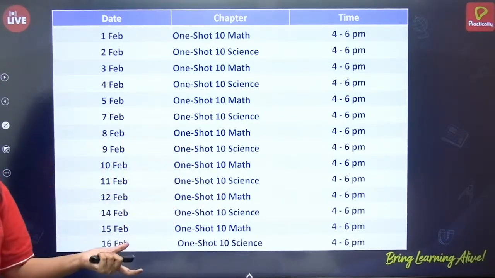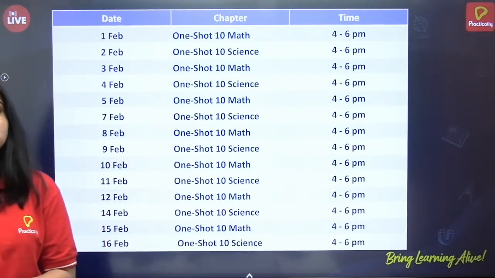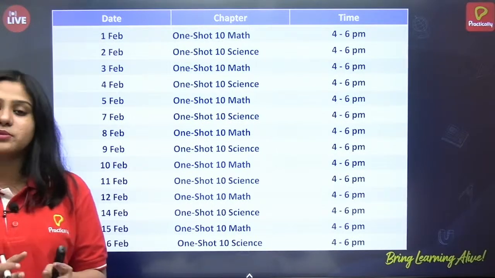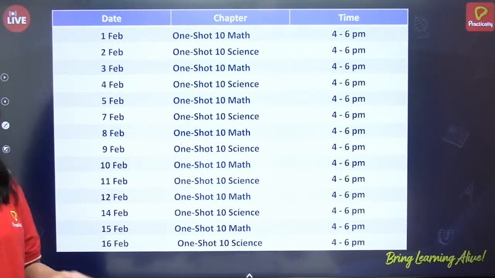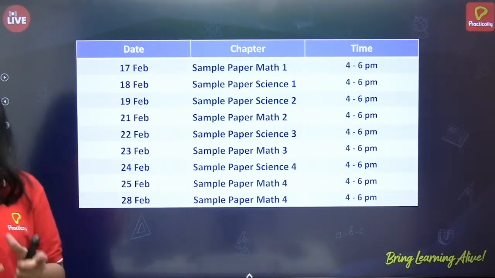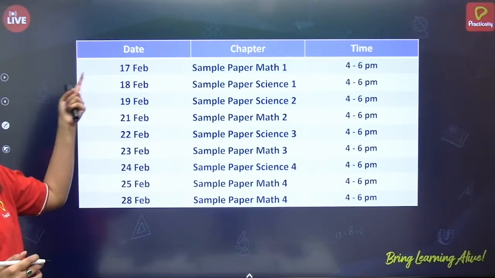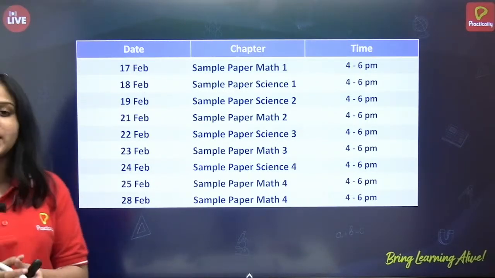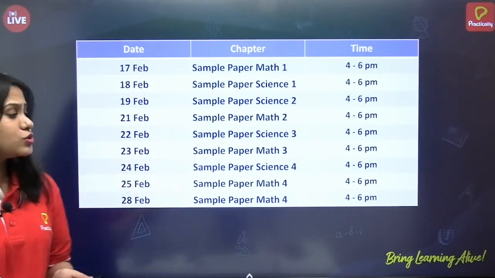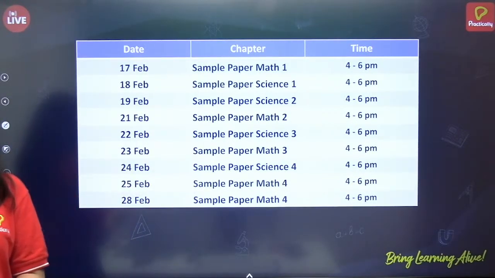Do take a screenshot and you can check the timetable and then attend the classes. All the classes of class 10 will be 4 to 6 p.m. of math and science. This is the math and science schedule and this is the sample paper schedule. Sample paper discussion starts from 17th Feb and ends on 28th February.